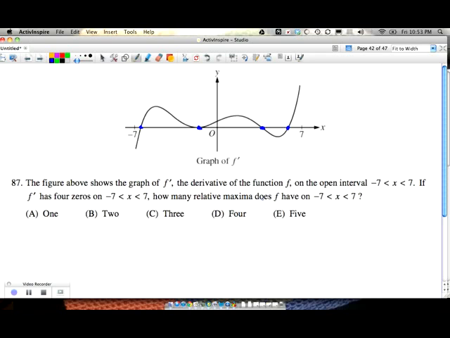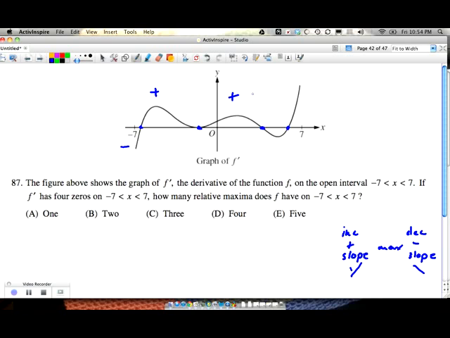How many relative maximums? Okay, for something to be a maximum, that means that we are increasing before, or a positive slope before, and a negative or decreasing slope after. So we're going up and then down, and in between we hit a max. Well, here we are positive, then we're negative.